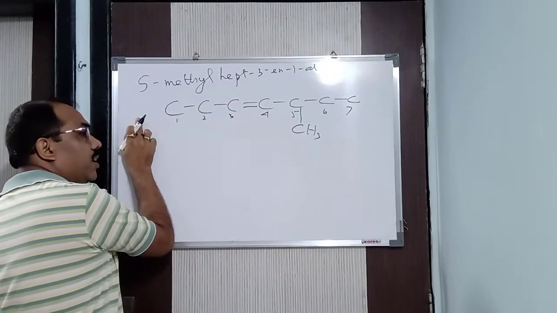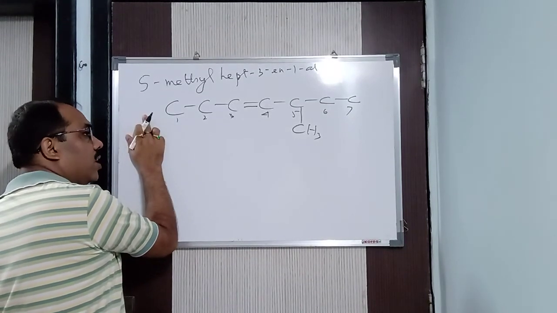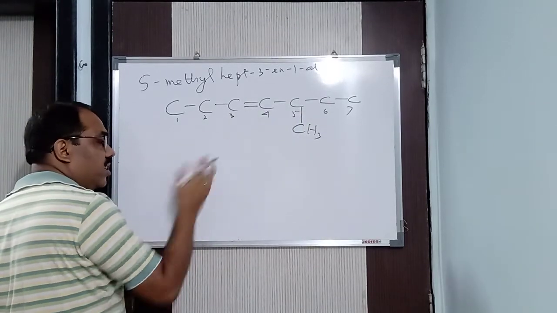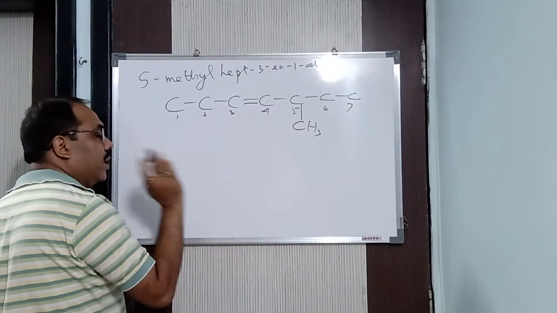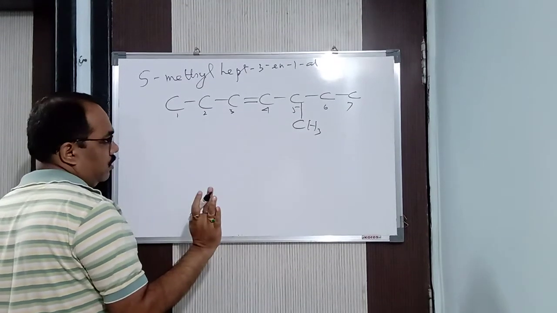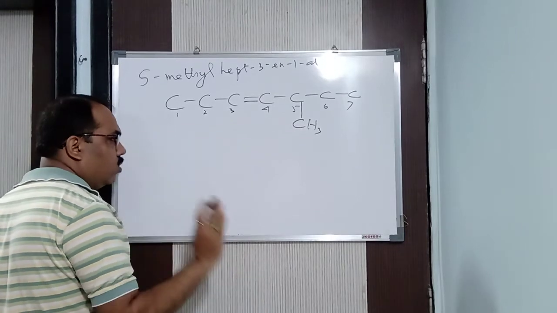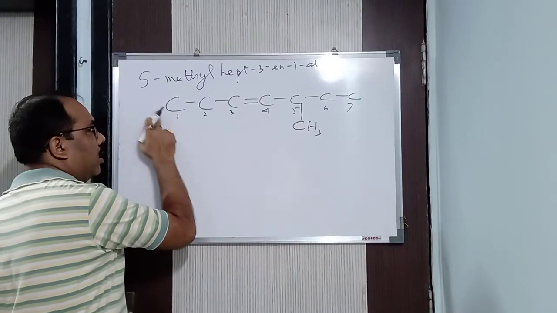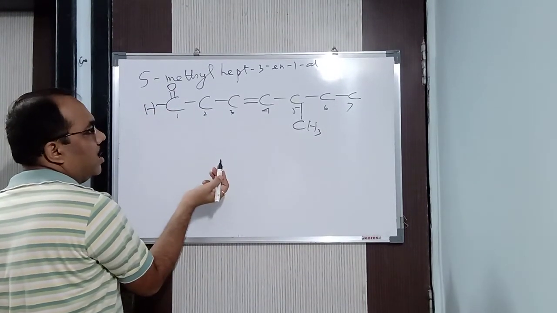Now don't put another carbon here. Al means CHO. CHO does not mean you take one more carbon and put it here. If I put one more carbon, it becomes 8 carbon then. Everything changes. You need to understand that the functional group carbon atom is included in the root word. So don't put another carbon here. Here only, that is CHO, the first carbon, convert it.